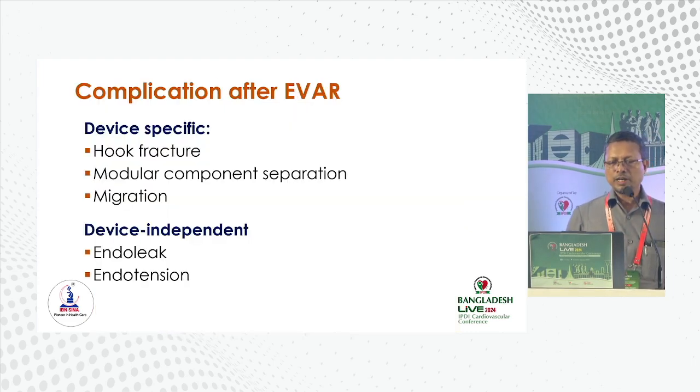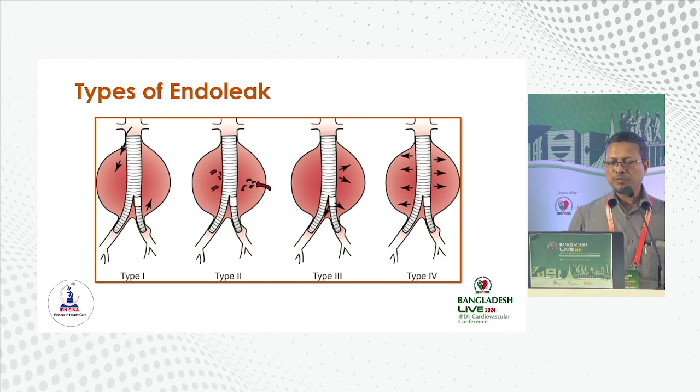So complications after EVAR, device specific: hook fracture, modular component separation, migration, and there is also endoleak and endotension. These are types of endoleaks. This is different from open vascular procedure. There is type 1 endoleak, that is the endoleak from the proximal entry side, proximal side as well as the distal side. If there is such sort of complication during the procedure, it should be corrected at that time, otherwise the procedure will fail. And type 2, this is the retrograde flow from lumbar artery or inferior mesenteric artery. And type 3, this is due to modular separation. And type 4, this is due to failure of the fabrics.